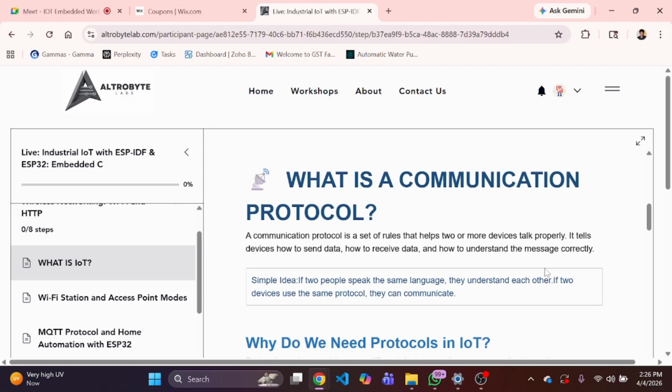So the best example for the communication protocol is a traditional language. Let's say I want to talk with you. Right now we are communicating in English. Why are we able to communicate in English? Because we know the standard rules of the English language.